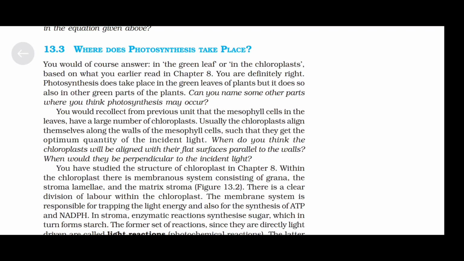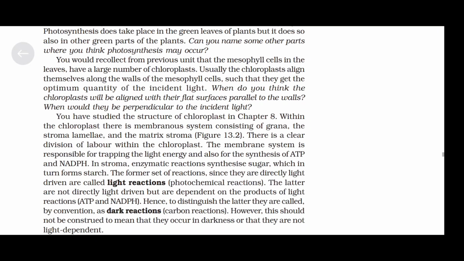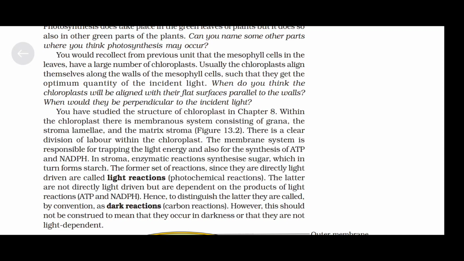There is a clear division of labor within the chloroplast. The membrane system is responsible for trapping the light energy and also for the synthesis of ATP and NADPH. In the stroma, enzymatic reactions synthesize sugar, which in turn forms starch. The former set of reactions, since they are directly light driven, are called light reactions or photochemical reactions.